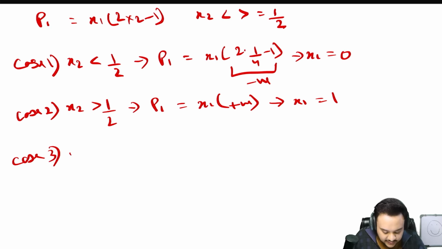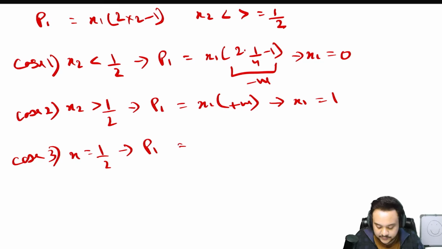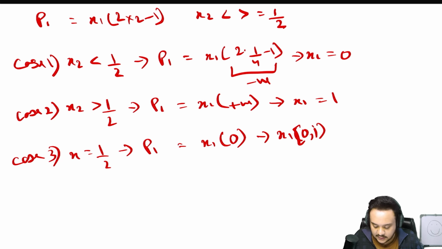Similarly, when x2 is equal to 1 by 2, the payoff equation is going to be x1 multiplied by 0, so he can choose anything. He is not going to choose any one value; x1 here will be anywhere from 0 to 1 in a closed interval.